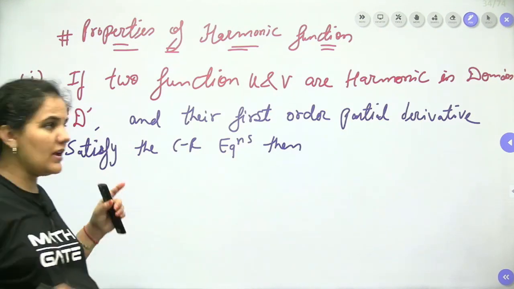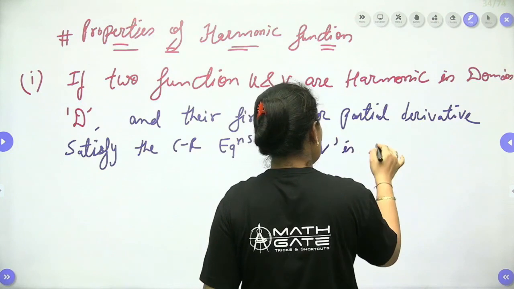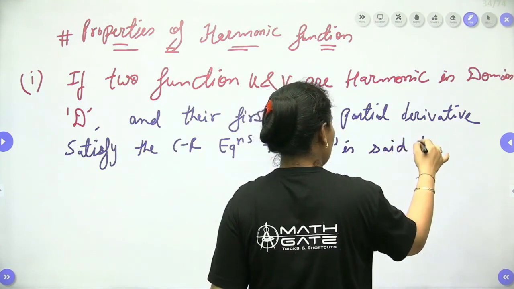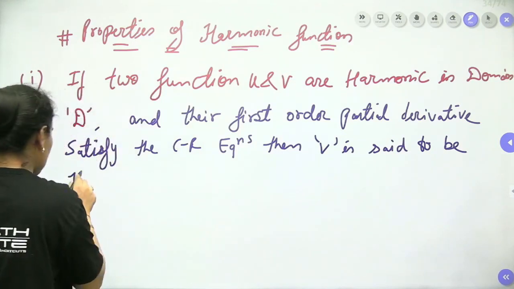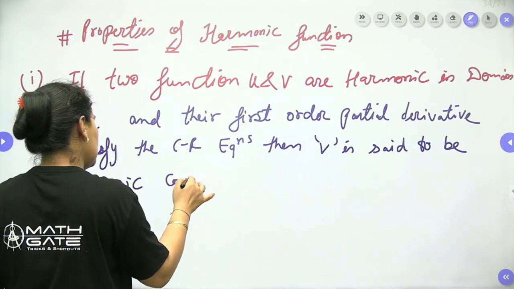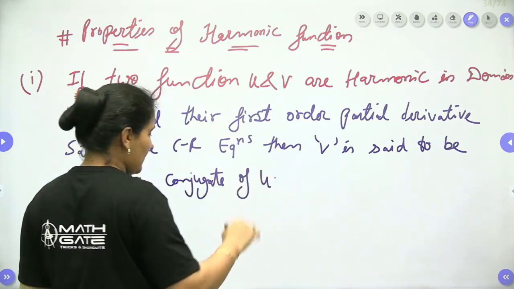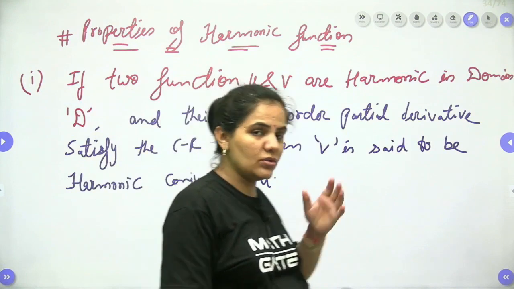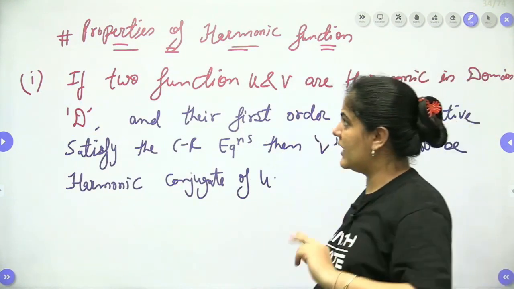v is said to be a harmonic conjugate of u. Let me explain to you what exactly it is talking about. Harmonic conjugate of u. Now it's an important property which sometimes helps you. Based on this, one or two questions have been asked.